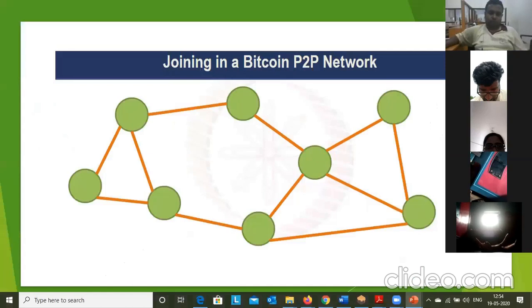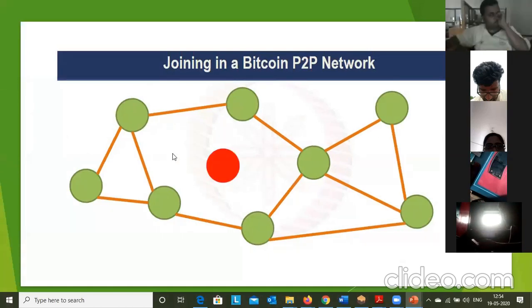So let me demonstrate in detail how we are going to do the mining. You see this slide, joining in a Bitcoin peer-to-peer network. Here we have one simple network, so there are nodes which are connected. Okay, you can see the second slide, how to join a Bitcoin network. Now there is a red circle. This is the node that wants to join the Bitcoin network.